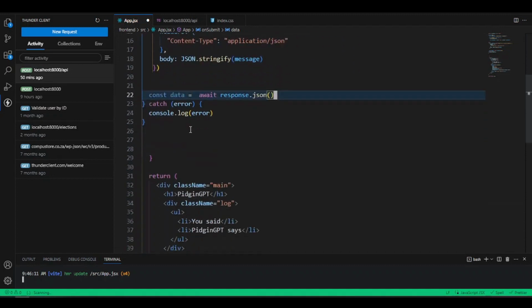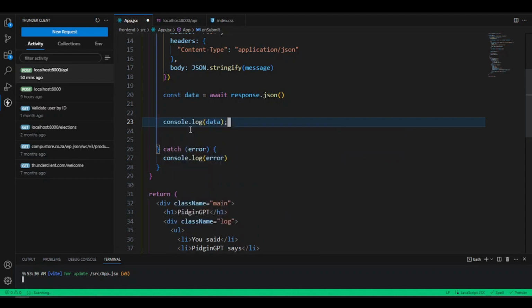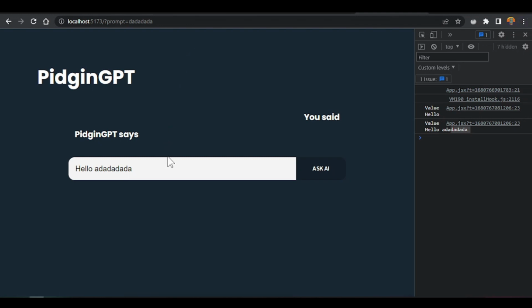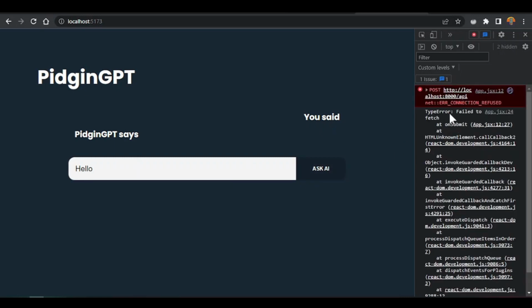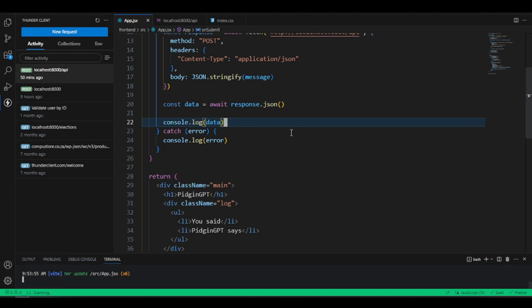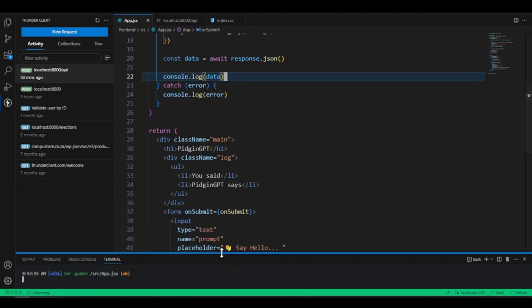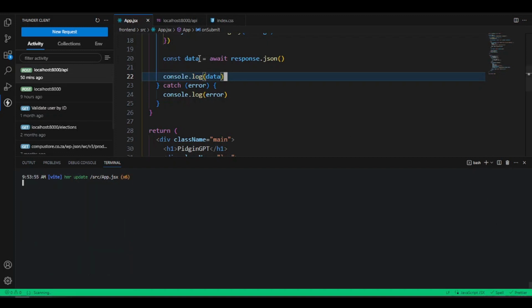Let me scroll down a little for now. What I want to do is first console log the data. Let's go back into the browser. Everything is working. So let's say hello, and we press enter or click here. Okay, we get some sort of error, and this error comes because the connection is refused. The reason is that our server is on our local side. So we can go back into our VS Code, and if you look, you can see our server is only running on our front end. It runs our backend server.